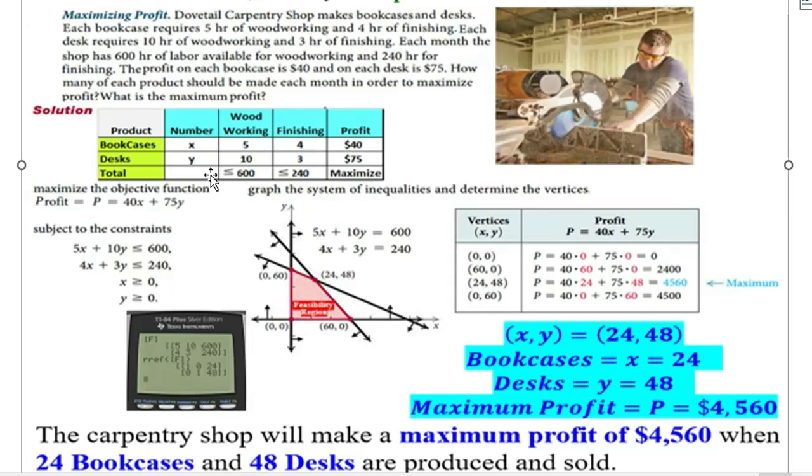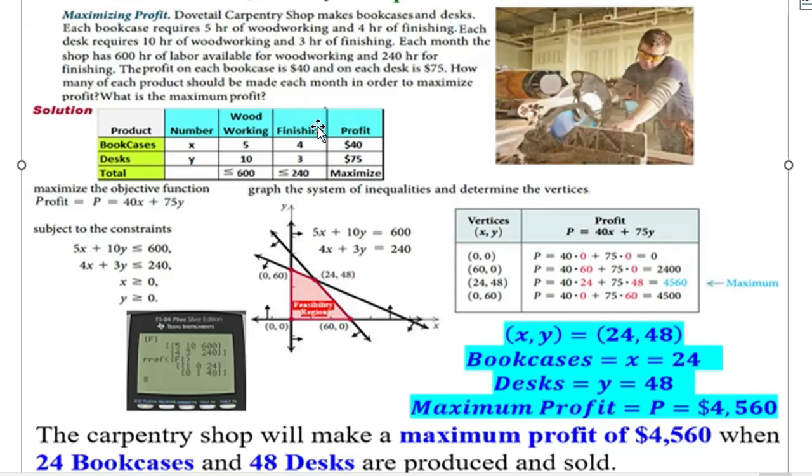For the desk we require 10 hours for woodworking and 3 hours for finishing, and the profit is $75. The constraints are we have only 600 hours for woodworking. That means we can use only 600 hours or less.